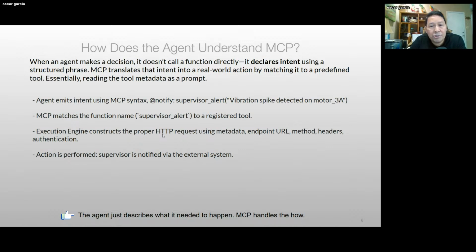So therefore, the engine does this HTTP request, uses a URL, and any type of authentication or headers that are needed for you to be able to access that tool. Therefore, the request is sent, and the notification is sent towards the team that needs to get it.